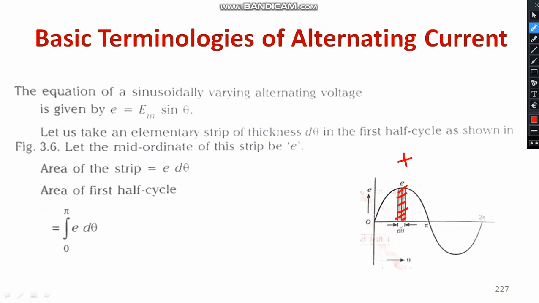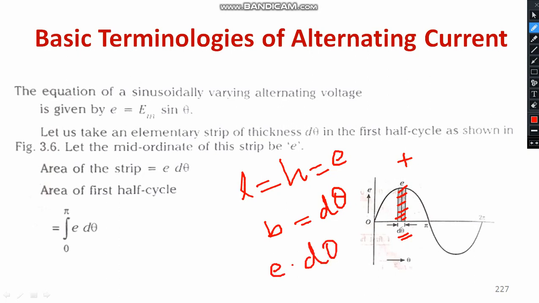The breadth will be considered as d theta, whereas the height, or you can call it length, will be E. So length or height is equal to E, and breadth will be d theta. Now, how do we calculate the area of a rectangular portion? The area of the small rectangular portion is equal to E into d theta. Correct? E into d theta. This is your area.